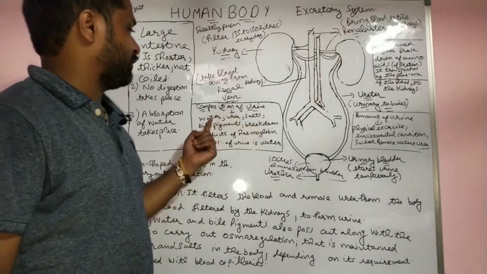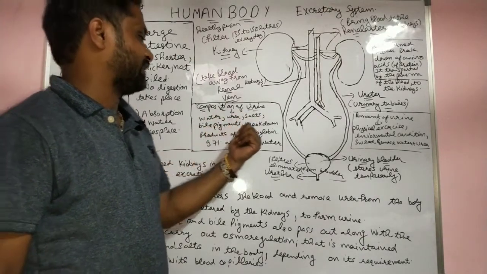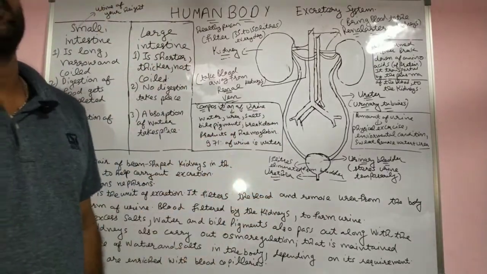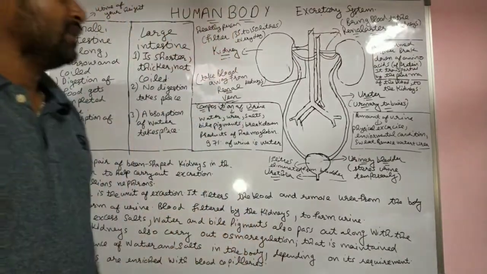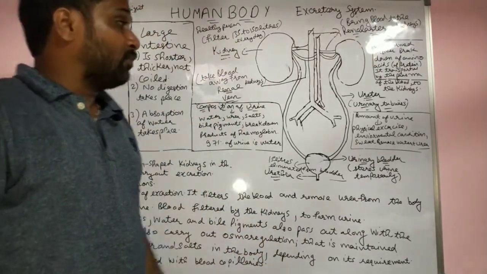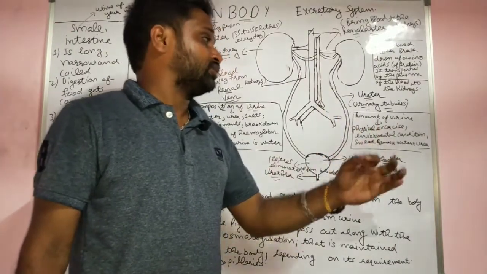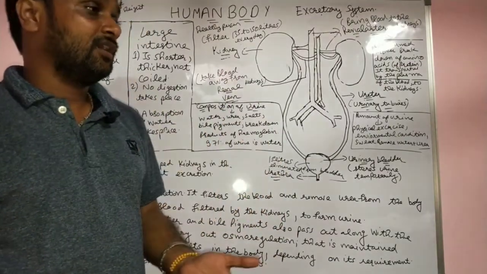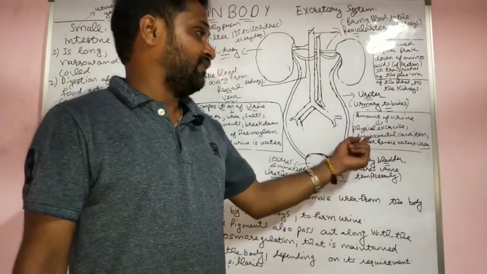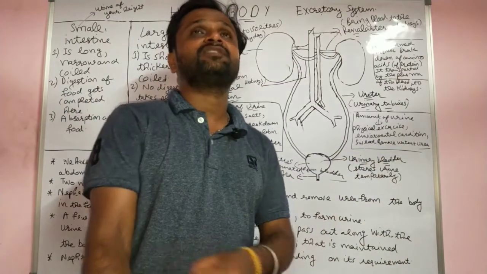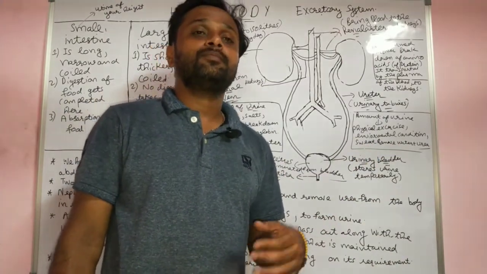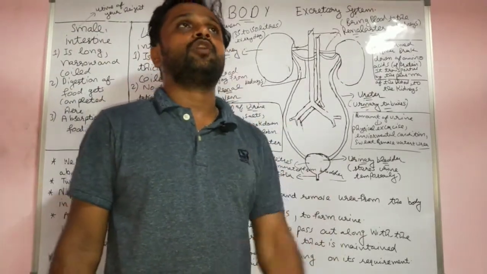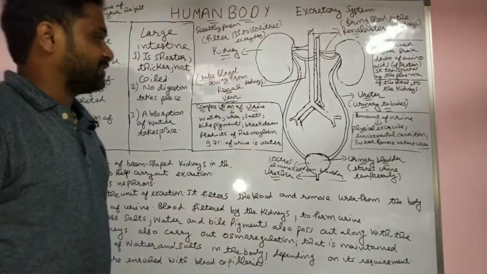Composition of urine: urine contains water, urea, extra salt, and extra pigment from the breakdown product of hemoglobin. 90% of urine is water. One more thing: the amount of urine produced depends upon your physical exercise, environmental condition, and sweat. If sweat is removed more, then urine comes out very little. If you drink more water, it also produces a lot of urine. So we discussed these one by one.